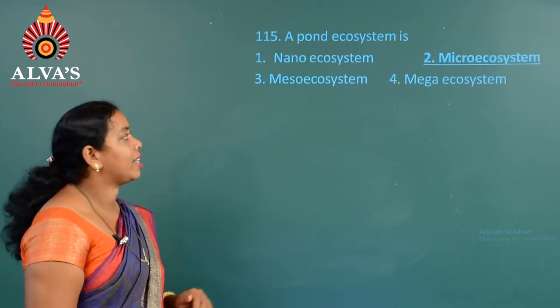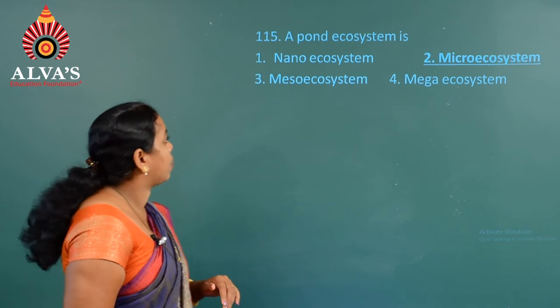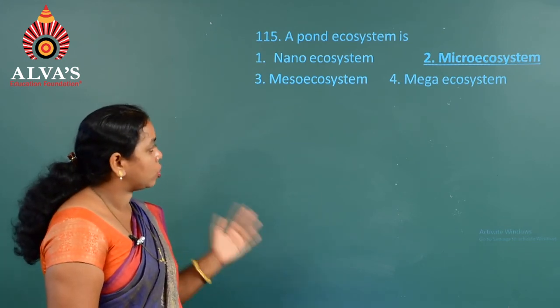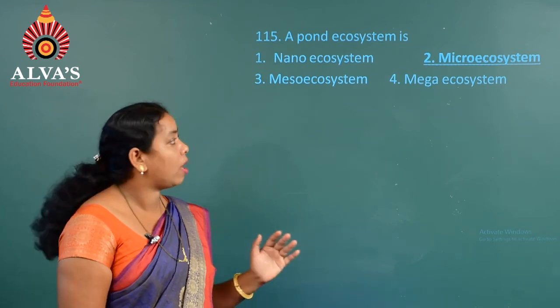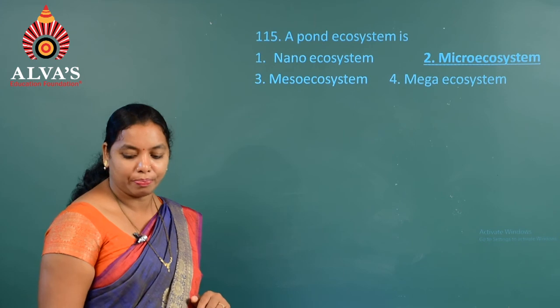Go to the next question, that is question number 115. A pond ecosystem is, first one nano ecosystem, second micro ecosystem, third one meso ecosystem, fourth one mega ecosystem. The answer is the second one, that is micro ecosystem.